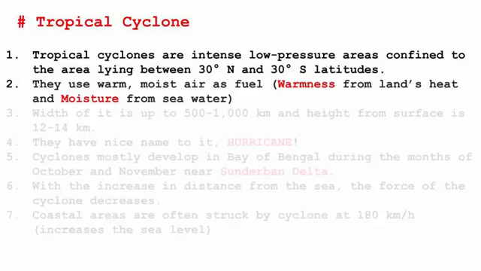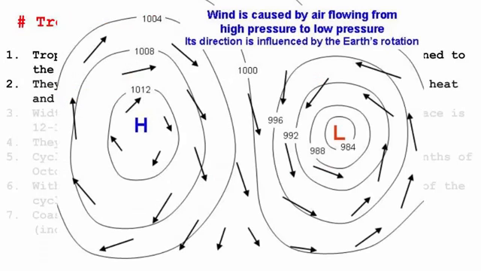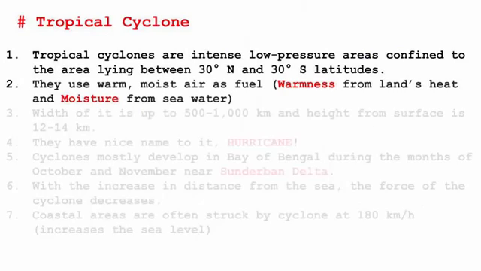Now let's try to understand how it is created. So as we have read before, air moves from high pressure to low pressure. Low pressure is always at a warm place. And remember, the warm place is land, because land's surface gets heated faster than water. The high pressure would be the sea area. So now when these winds move towards the low pressure, that is the landmass area, there with this fuel, warm air and moist air, they go through a circulation. So air always moves in a circular fashion, and that's how cyclones are formed.